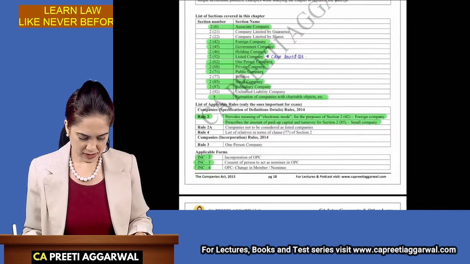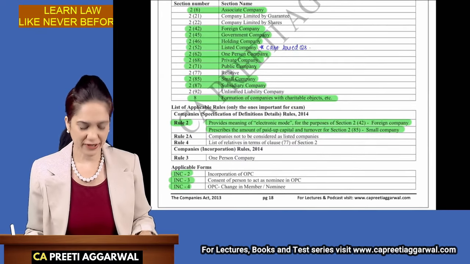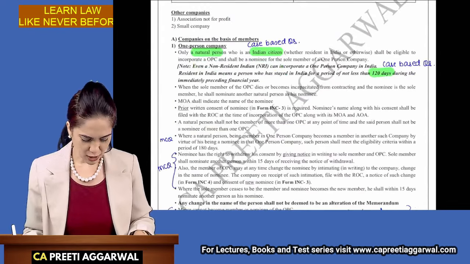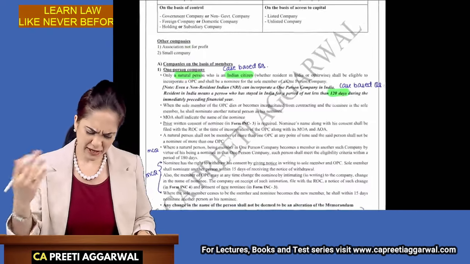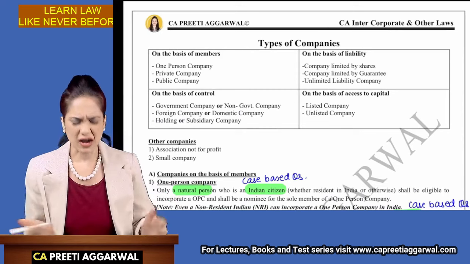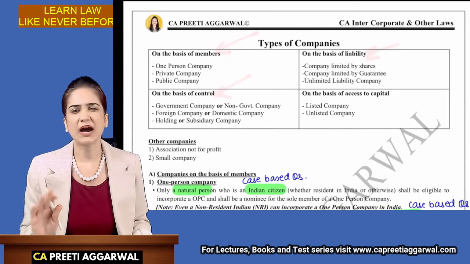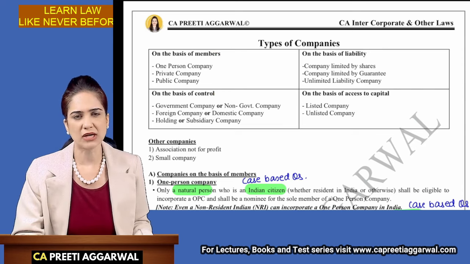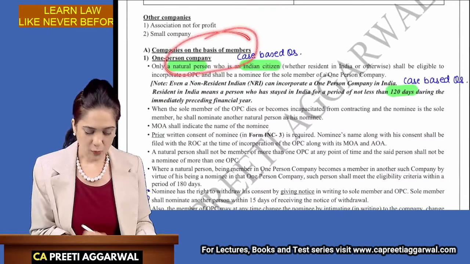So students, please make note of these important markings. Done already? Very good. So let us proceed now. The first concept that we are going to discuss is of a one-person company. In foundation, they would ask what is the classification on the types of companies on the basis of control and liability, but I don't think so at your level they are going to ask such basic questions. So let us jump directly to the concept of a one-person company.